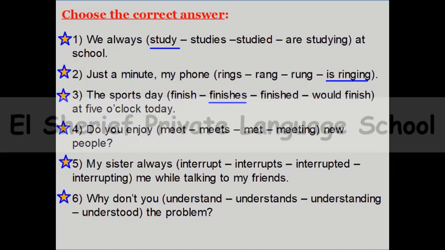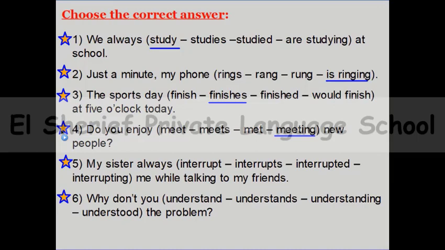Number 4, do you enjoy space new people? Do you enjoy space new people? So what's your answer? Do you enjoy? Yes, great. The right answer is meeting. Because we have here enjoy, love, like, hate, all of these verbs, after them we can put ing to the following verb.